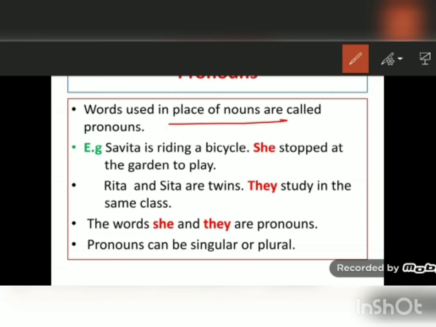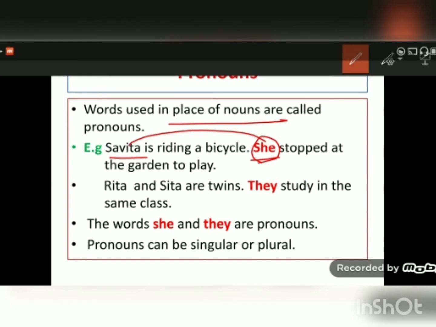For example, Savita is riding a bicycle. She stopped at the garden to play. So here Savita is a girl. So Savita is the subject. And when I am talking about Savita again, I used here she. So she is used in place of Savita. So she here is the pronoun.